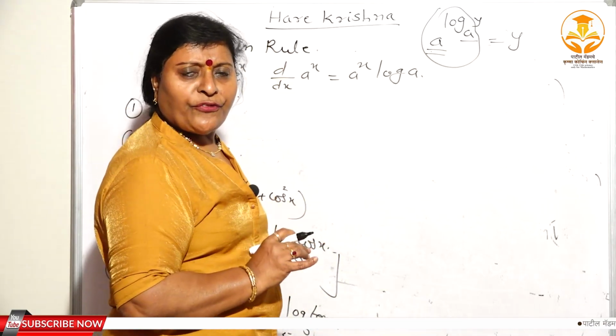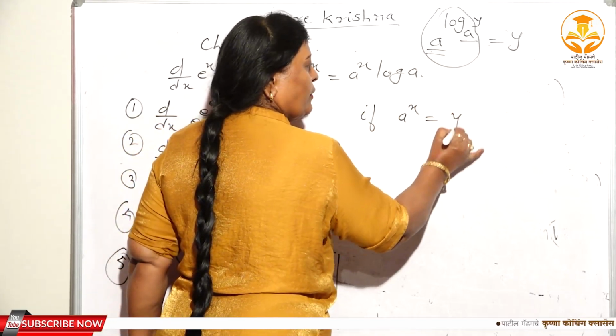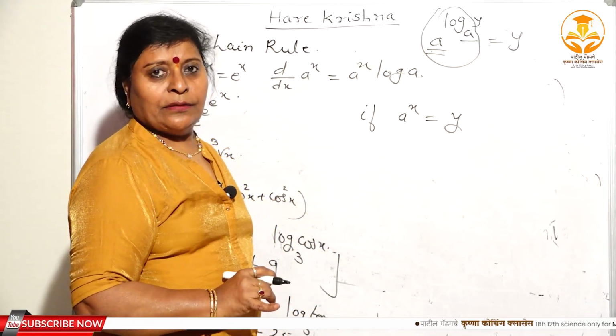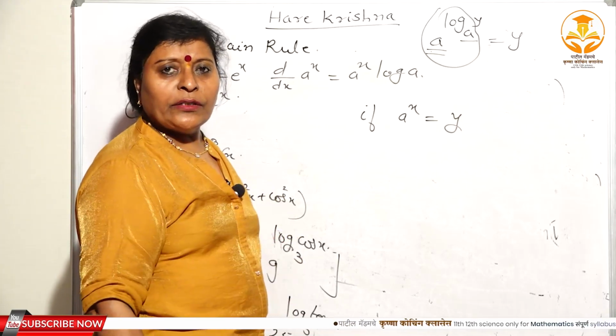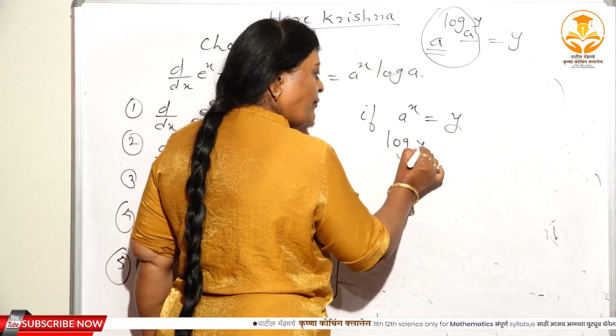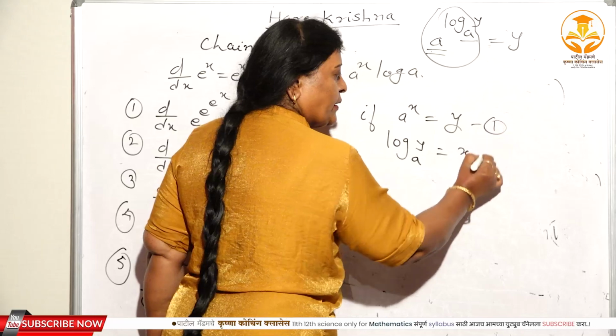Do you know the definition of a logarithm? See, if a raised to x is equal to y, if your problem is in the form of indices, how will you convert it into the logarithmic form? If a raised to x is equal to y, then you can write log of y to the base a is equal to x. This is first and this is second.